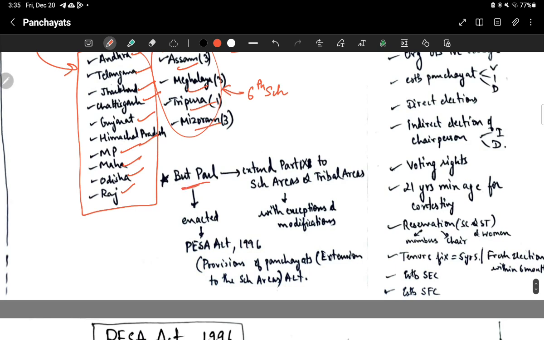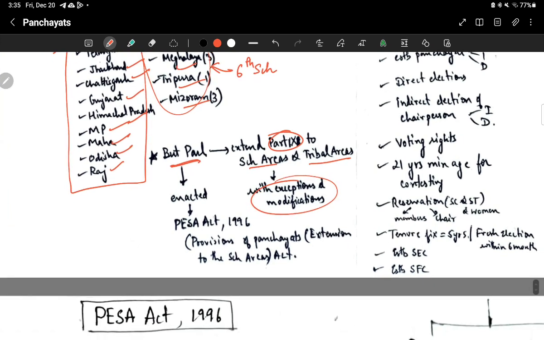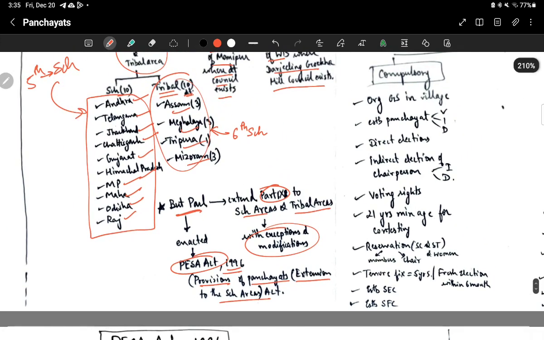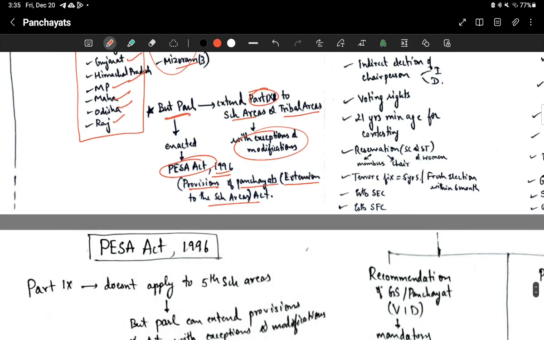However, Parliament can extend this Part 9 to these scheduled areas and tribal areas with exceptions and modifications. So Parliament has enacted the PESA Act of 1996. Okay, what is PESA Act? Provisions of Panchayats Extension to Scheduled Areas Act. Whatever provisions of Panchayat are there, they will be extended to scheduled areas as well. This is an exception.